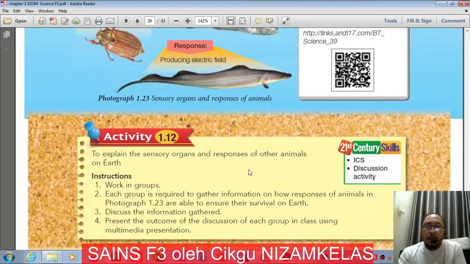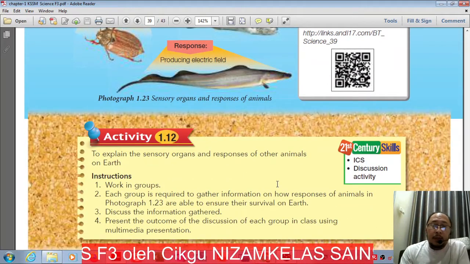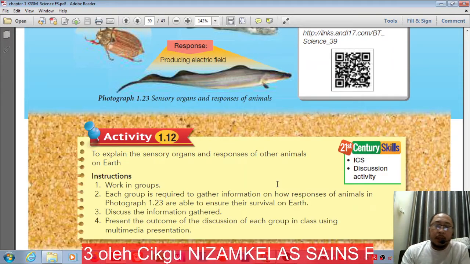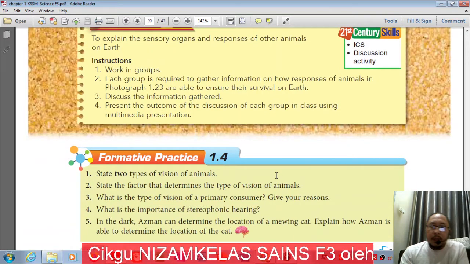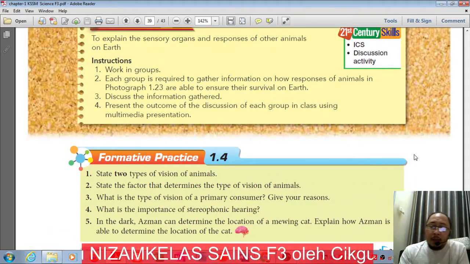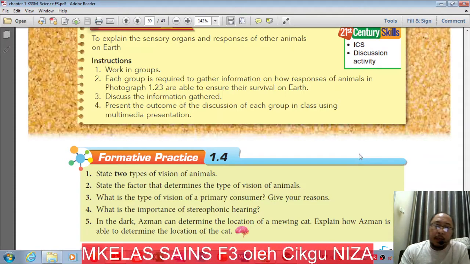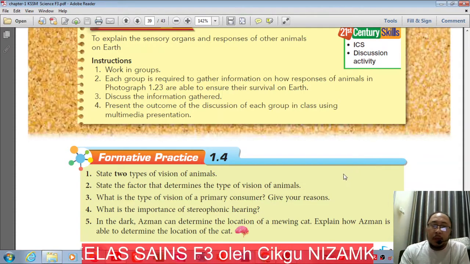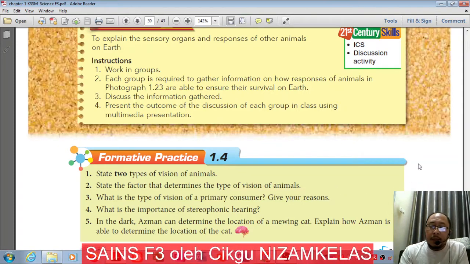That's all for today. I have an invigilation process today, so I hope that you can do the task given here and complete all the exercises given. Make sure that you do them in your note and exercise book, and also in your process science book. Please complete all the given tasks.